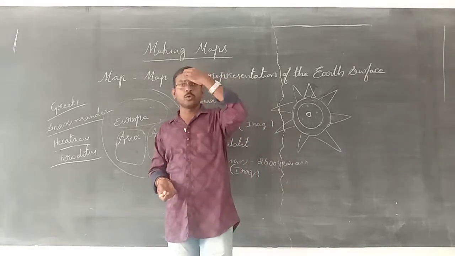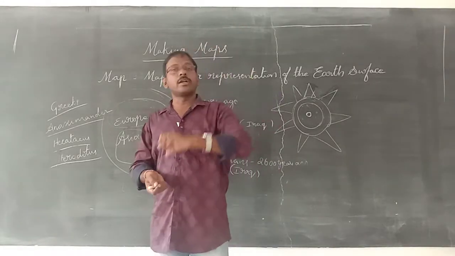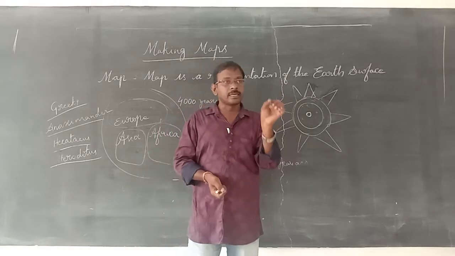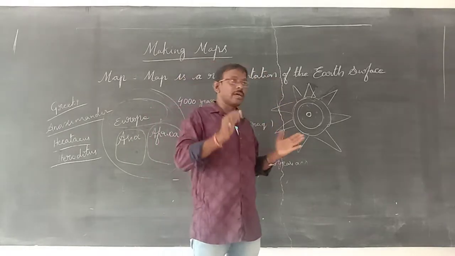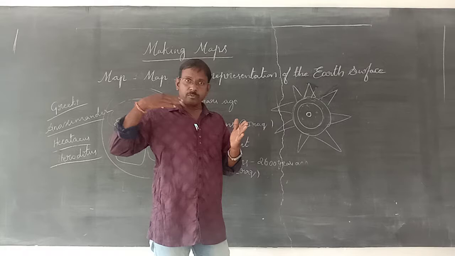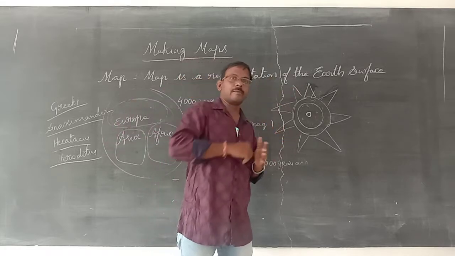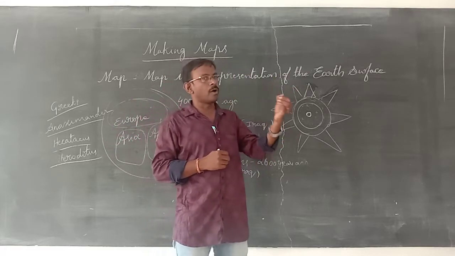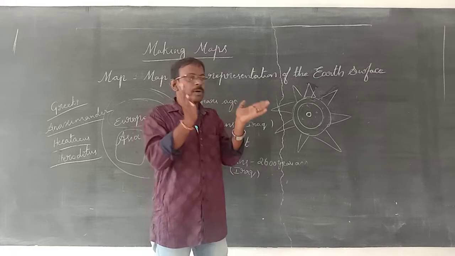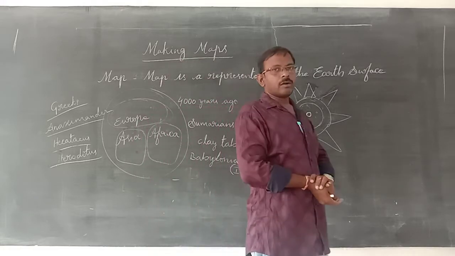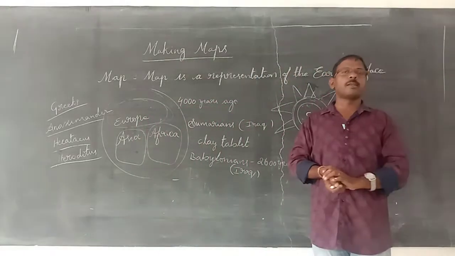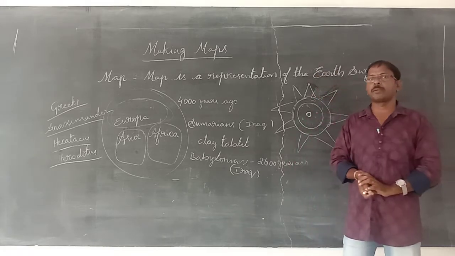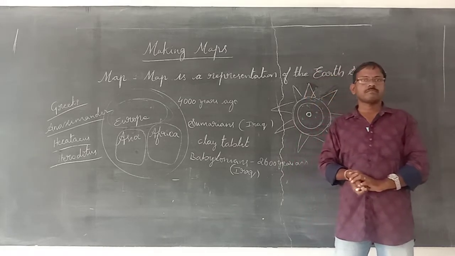Which place he wanted to occupy, which place he wanted to attack, which place is suitable to enter that area, and from which direction he wanted to enter. For this purpose, Alexander prepared small route maps.